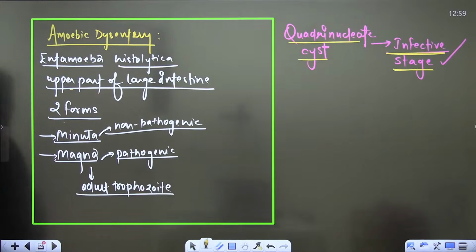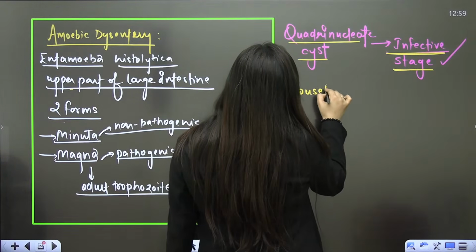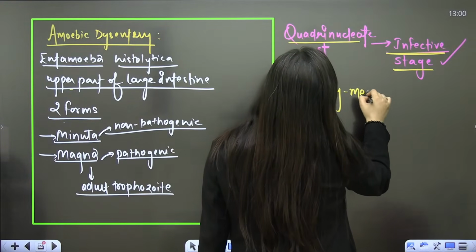So houseflies will be the mechanical carriers here. Contaminated food and water will cause the infection.